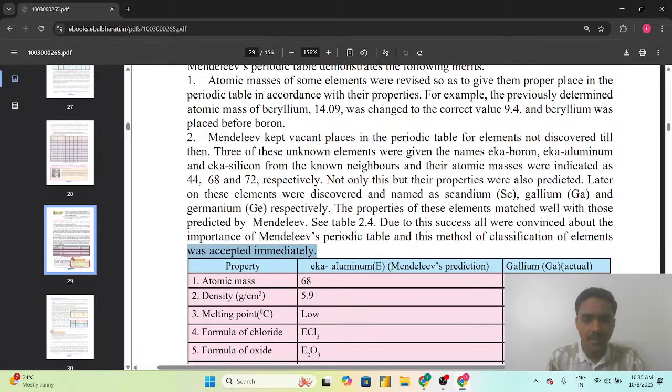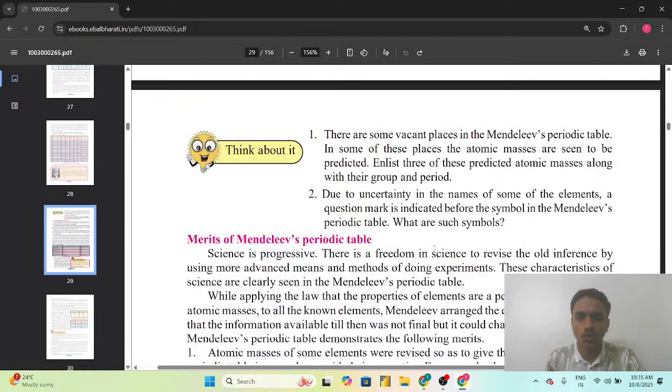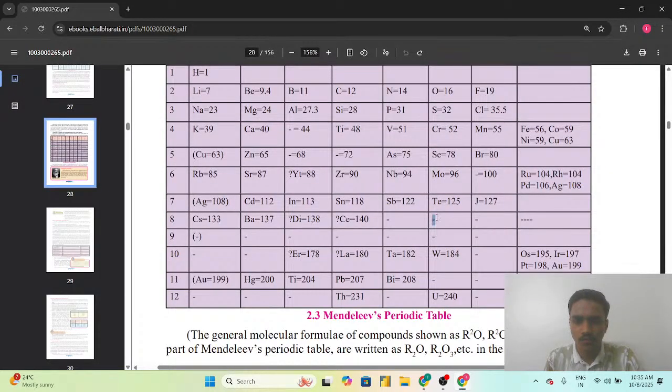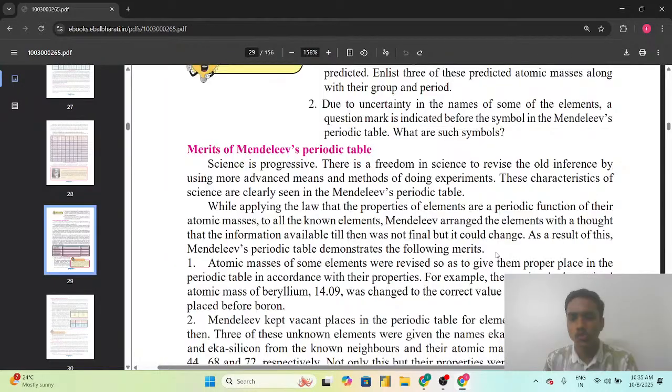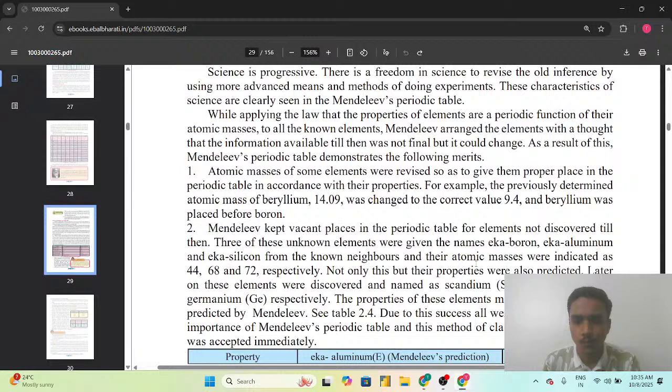तो सेकंड जो मेरिट था मेंडेलीव के पीरियोडिक टेबल का, तो जैसा कि हमने डिस्कस किया कि कुछ वैकेंट प्लेसेस यहाँ पर उन्होंने छोड़ दी थी। तो ये वैकेंट प्लेसेस क्यों छोड़ दी थी? So he has proposed, on the basis of the atomic masses, that the elements which will be discovered in the future will be placed at these places. So he has also predicted the names for that. That was the Eka boron, Eka aluminium, and Eka silicon, and also he has predicted the atomic masses of them, that's 44, 68, and 72 respectively.